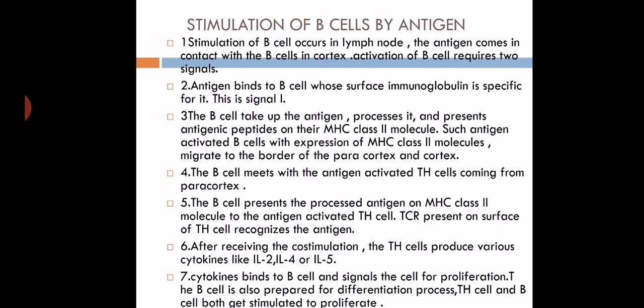So proliferation is there, and now the B cell is also prepared for the differentiation process. The T helper cell and B cell both get stimulated and proliferate. Means there is a proliferation of B cell and there is a proliferation of T cell also.